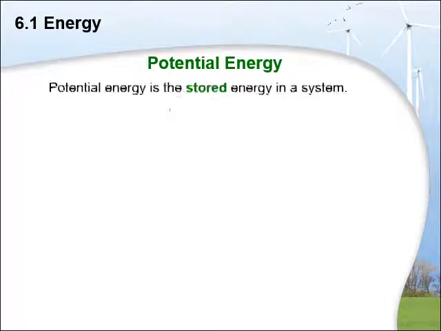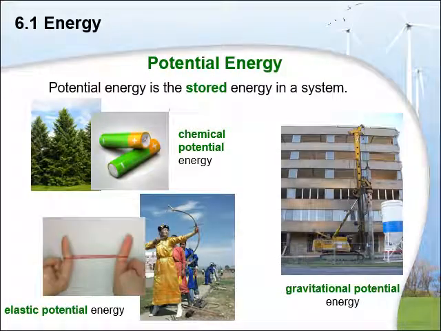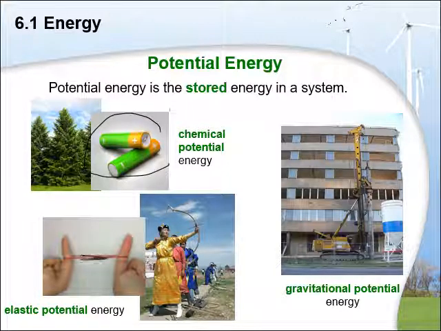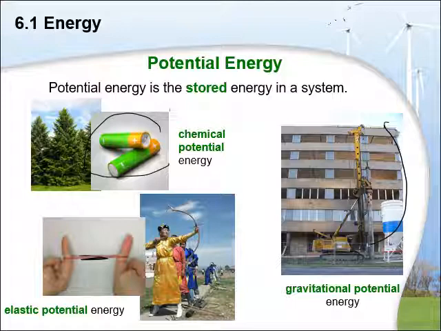Energy that is stored in any system is potential energy. Let's say you're talking about cells. These cells have some chemical potential energy stored in them, and as you plug them in, they release electrons and charges that complete the circuit and the circuit works. Same goes for this elastic spring. This carries elastic potential energy that can be utilized in shooting arrows or targeting any object. Same goes for the crane. If it lifts something up from this point to this point, then that is increasing or storing the gravitational potential energy.